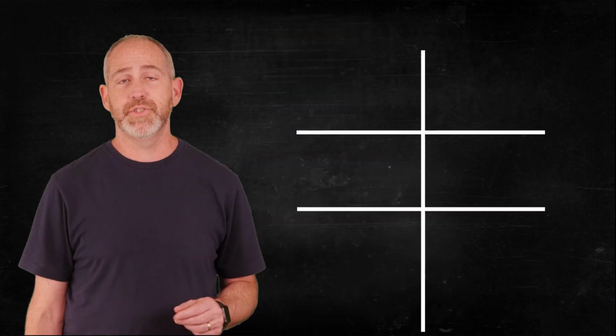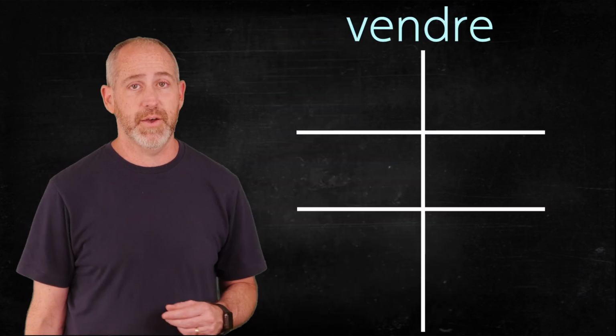Now that we have seen the endings, all we have to do is take that stem I told you about last episode when we talked about the future, put this ending on there, and you got it. It's very easy. Let's do an example on the chart. Let's do the verb vendre, to sell.